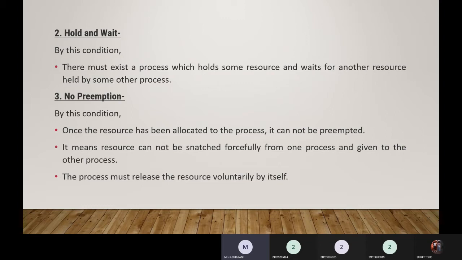Once the process has made use of the resources, the process itself has to release them. Okay, that is no preemption. If you follow this no preemption, no deadlock condition will occur.